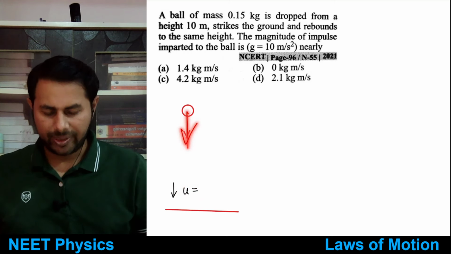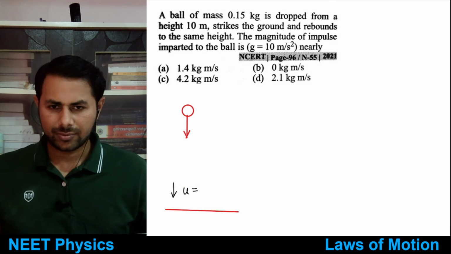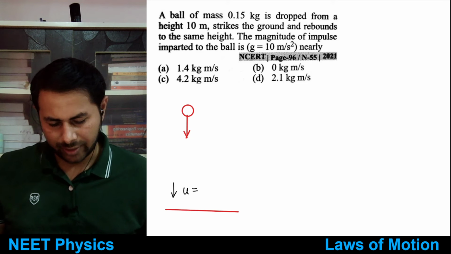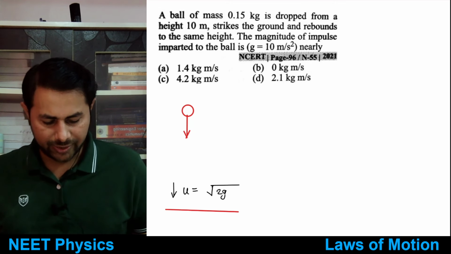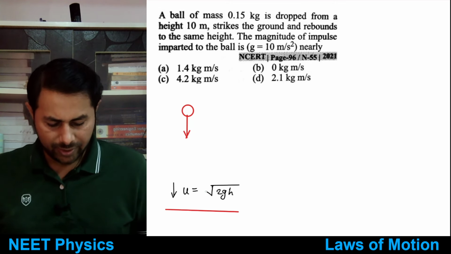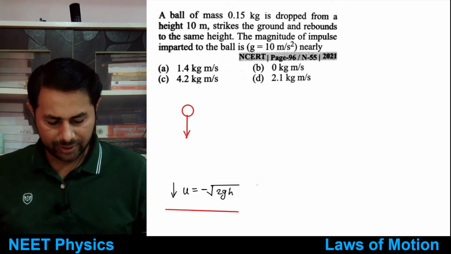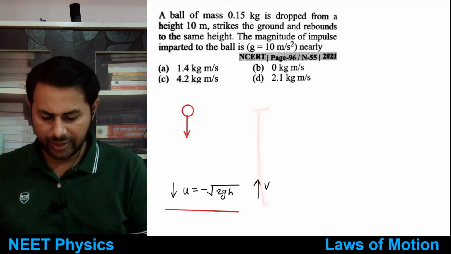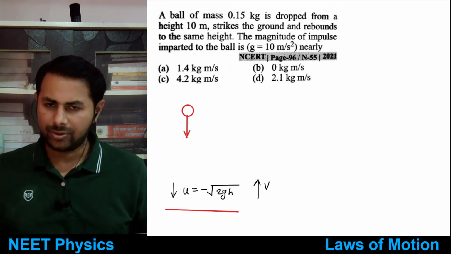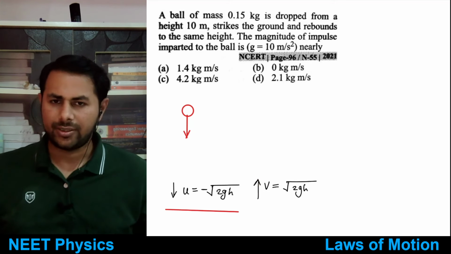If it falls from some height, u is equal to root 2gh, with height 10. We take this as negative, and it rebounds with some speed, let's call it v. If it goes back to the same height, then v and u must be equal. That means no energy is lost, right? So v is equal to root 2gh.